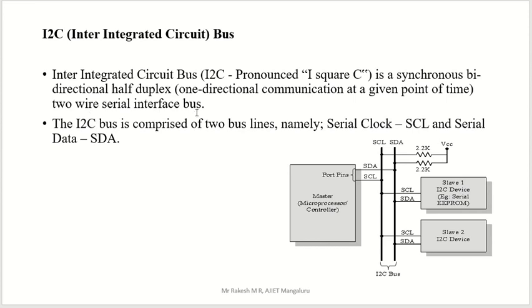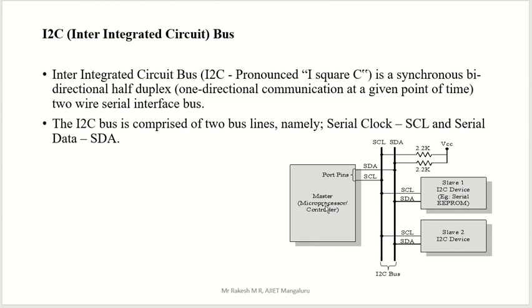Two wires are there. What are the two wires? SCL and SDA are the two wires. You can see this in the diagram. SCL means serial clock, SDA means serial data. Here we have a device that is a master, and here we have two devices that are slaves. Remember this concept, master and slave.